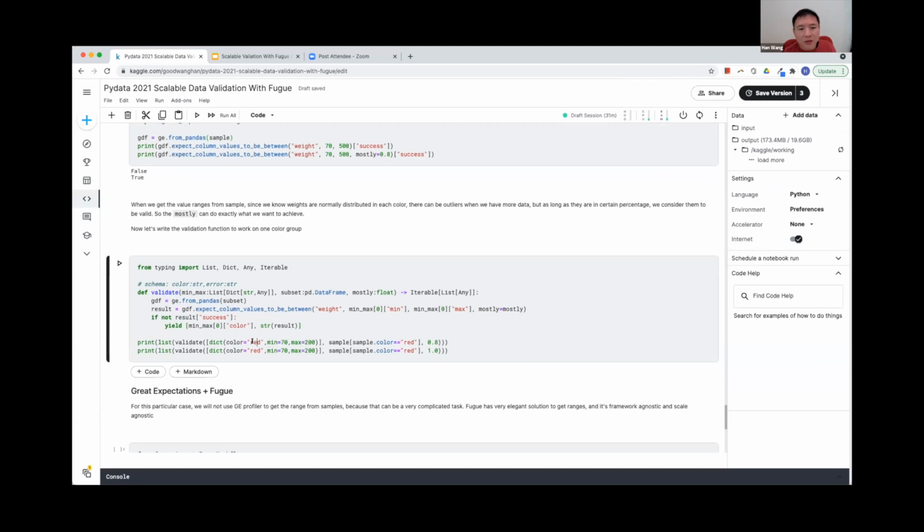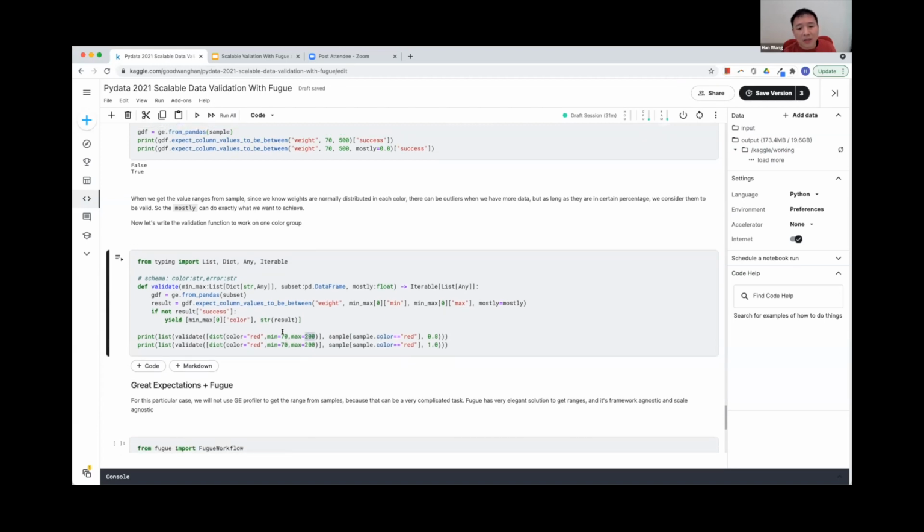Let's use the red color as an example. Assume that the min is 70 and max is 200. Again, we know that for 70, most of the data will be more than 70, but there are some that is under 70. So if mostly is 0.8, then the process will succeed. It will yield nothing.